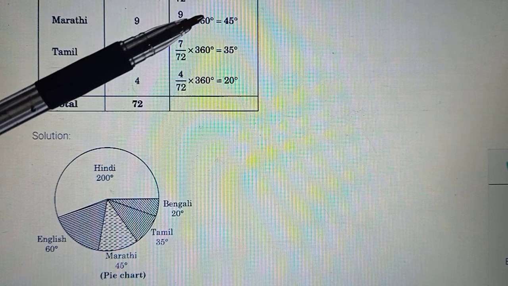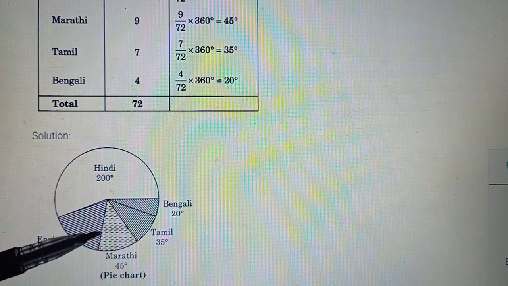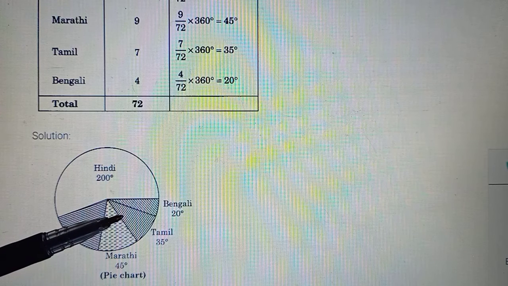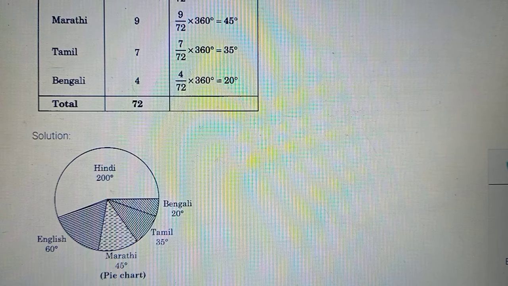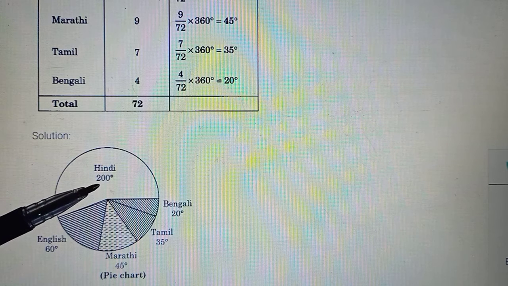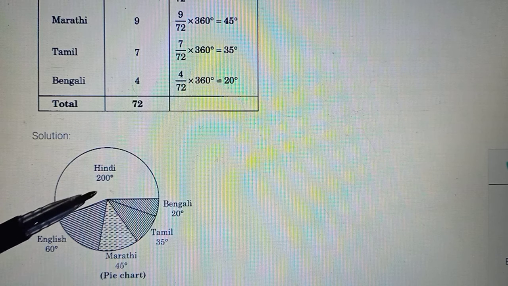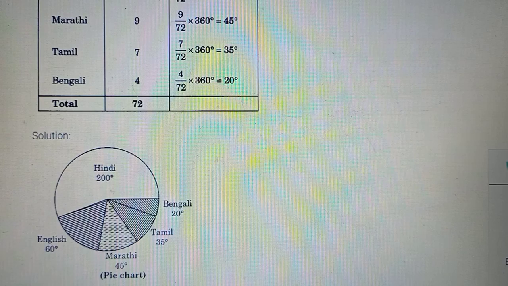Okay, likewise for all these angles, for English allot 60 degrees. Keep your protractor here. For Marathi measure 45, then for Tamil measure 35, and that's your required pie chart. And of course you have to write the subject or whatever quantity or commodity we are talking about and its degree measure in the various sectors. So that is it.